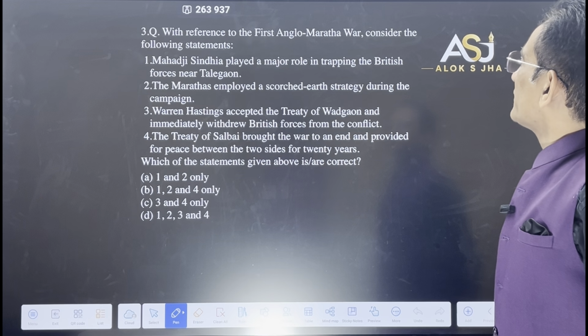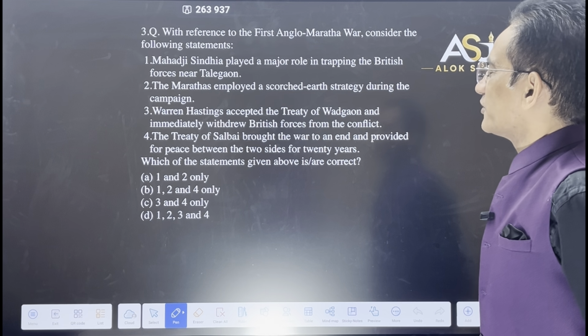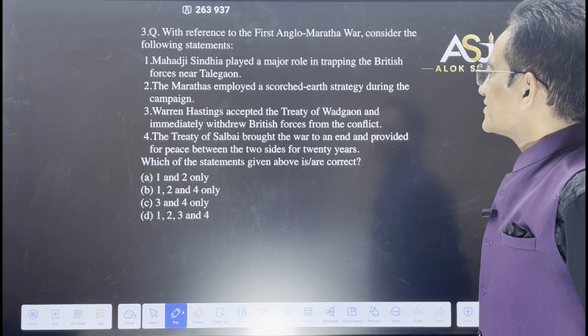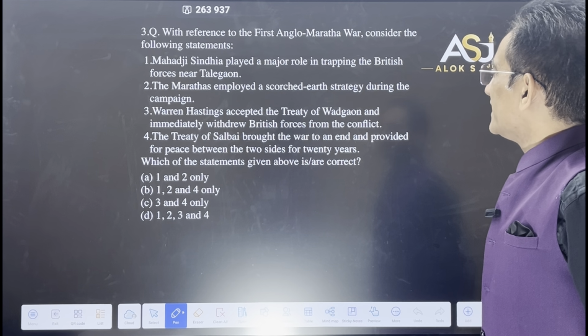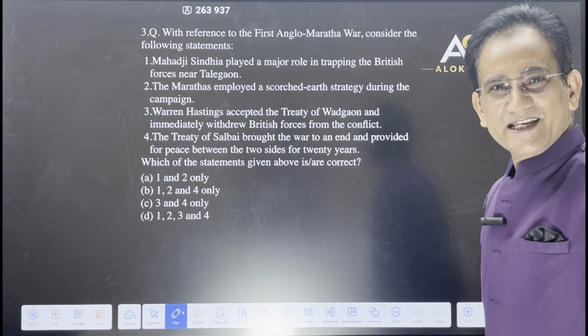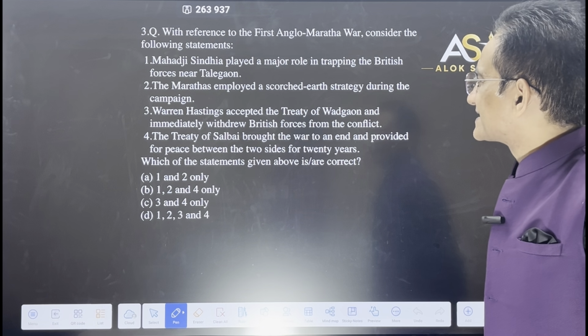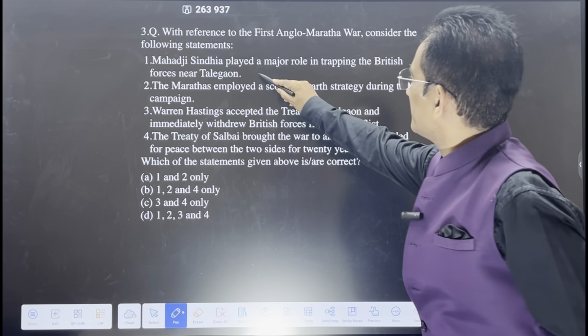With reference to the First Anglo-Maratha War, consider the following statement. Mahadji Scindia played a major role in trapping the British forces near Talegaon. Yes, correct. I told you the Marathas started dominating. They used their guerrilla tactics, so Mahadji Scindia played an important role. The Marathas employed a scorched earth strategy. Yes, during the campaign they were very powerful.